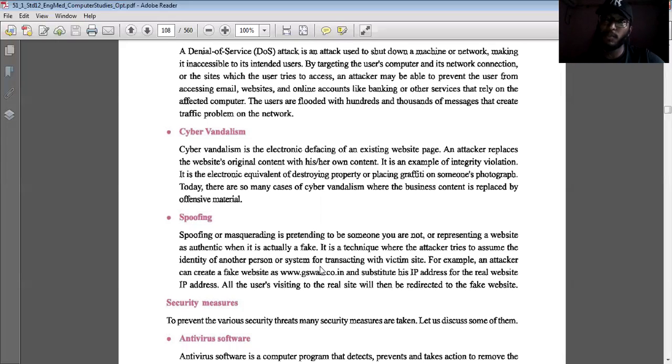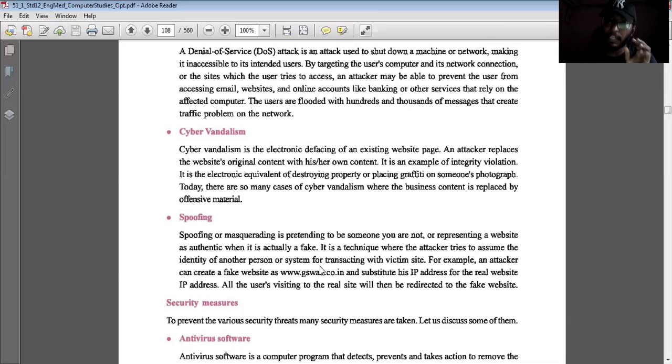As in movies, we have seen that many hackers change the IP address. After changing the IP address, they change the location. Whether it's a computer or a mobile phone, we have GPS facility. By using GPS, cyber crime authorities can catch an attacker. So what they do is change the GPS location, that is the location of that particular person, and they can manipulate others. This is known as spoofing.